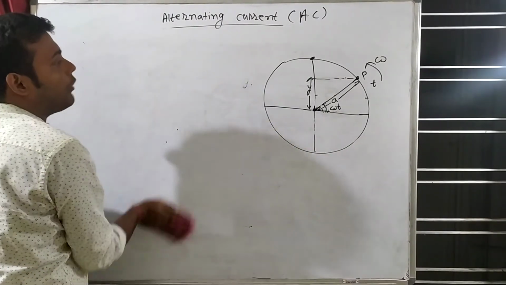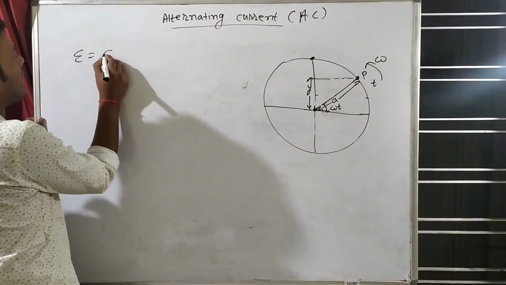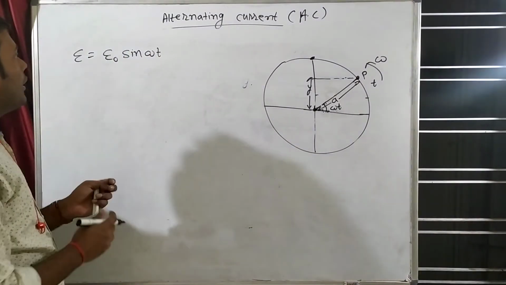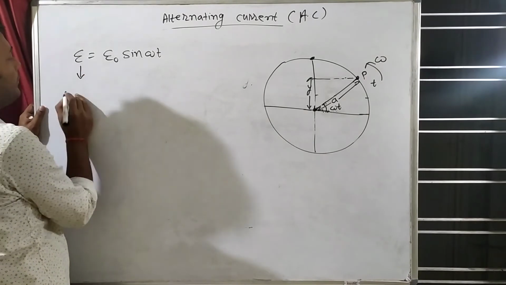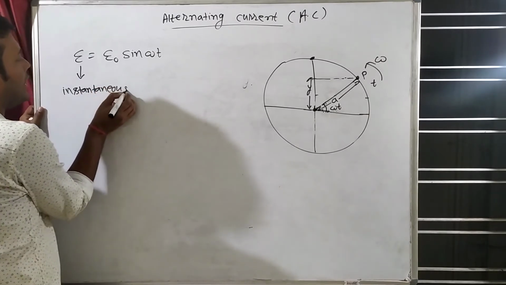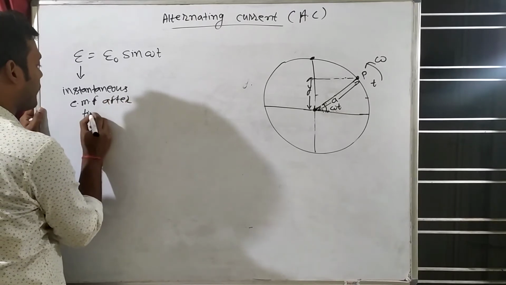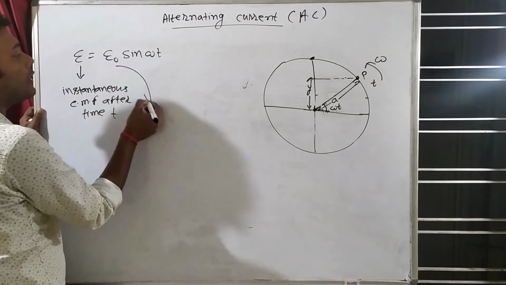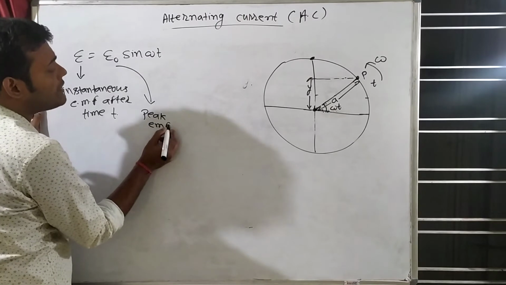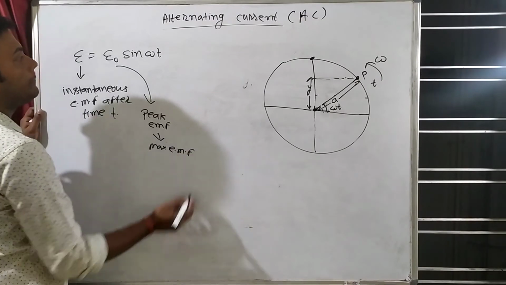Now I am returning back to our AC chapter. In the AC chapter, we will understand that E is equal to E naught sin omega t. So what is E? E is the instantaneous EMF after time t. What is E naught? E naught is known as peak EMF, or you can say maximum EMF. Clear?